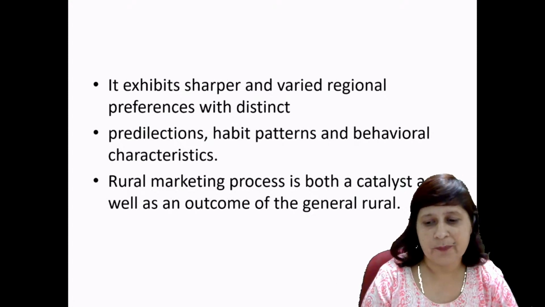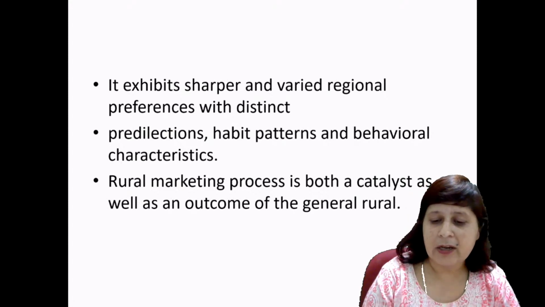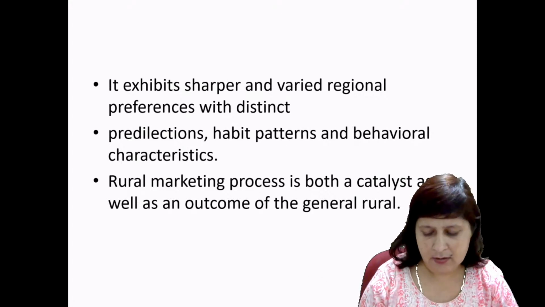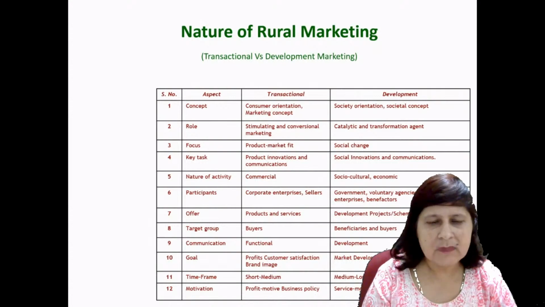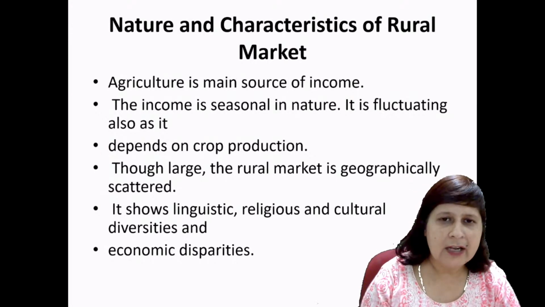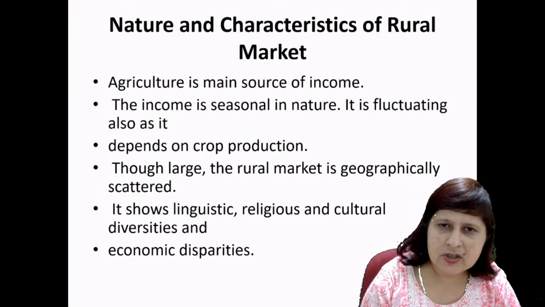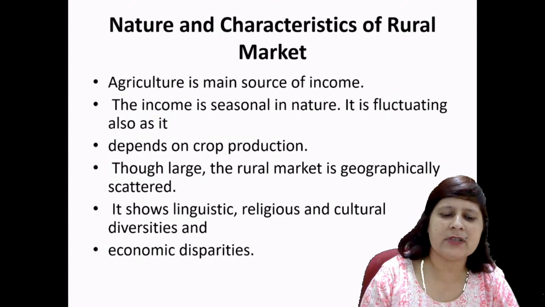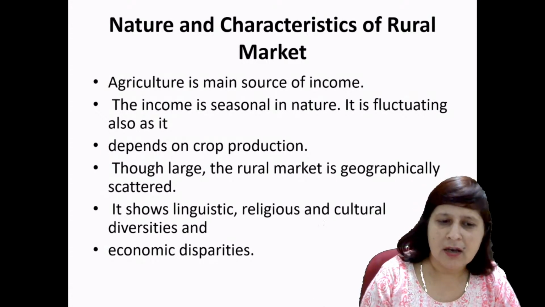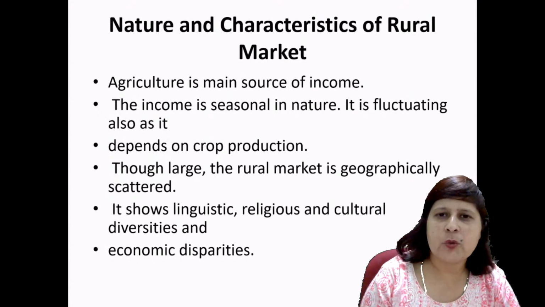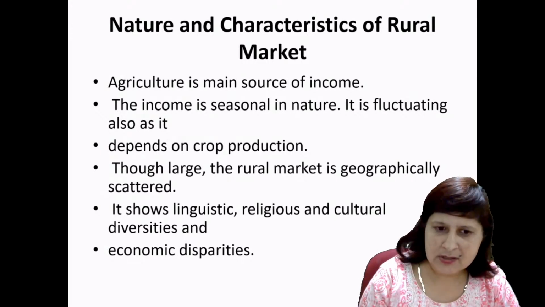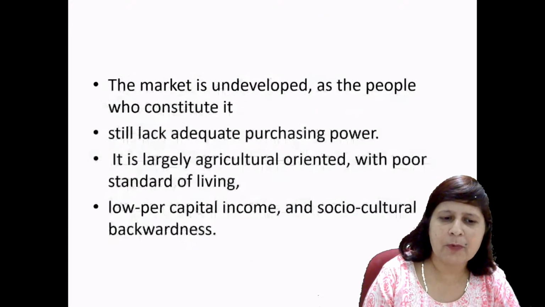Rural marketing is both a catalyst as well as an outcome of the general rural development, right? So these are certain natures and characteristics of the rural market: linguistic differences, religious diversities, socio-economic diversities, and economic disparity. The rural market is geographically scattered. Income is fluctuating because the majority depends on agriculture, and income is seasonal in nature because it depends on crop production.